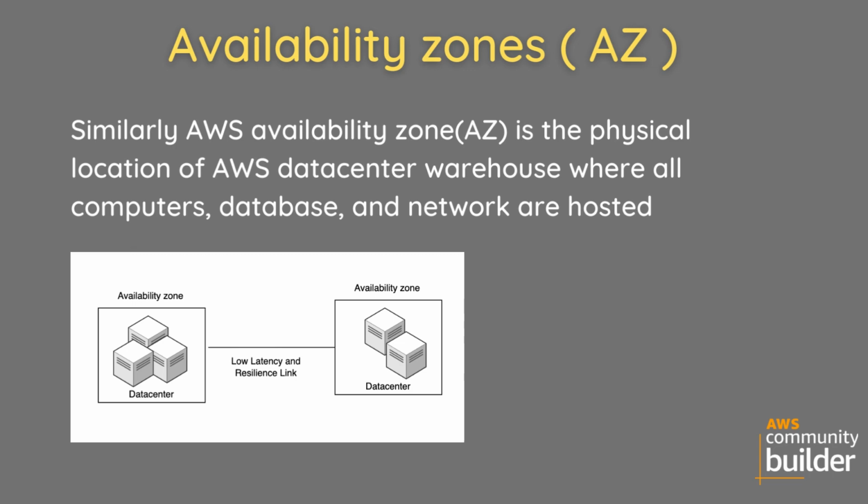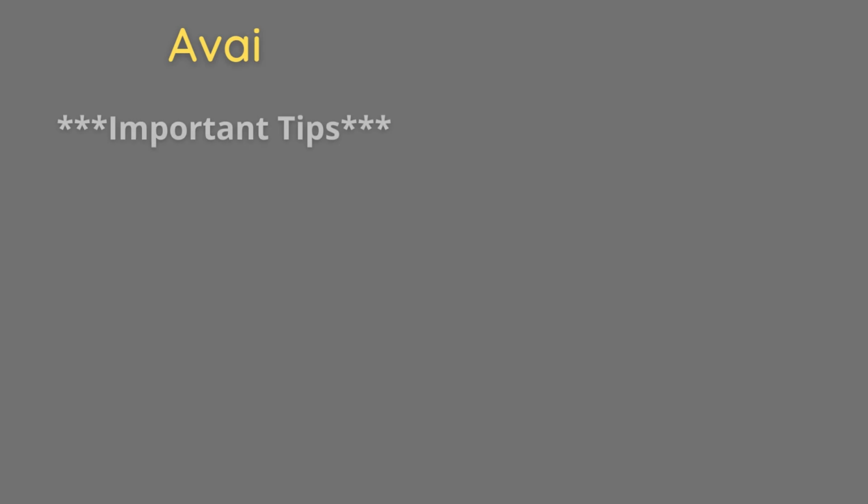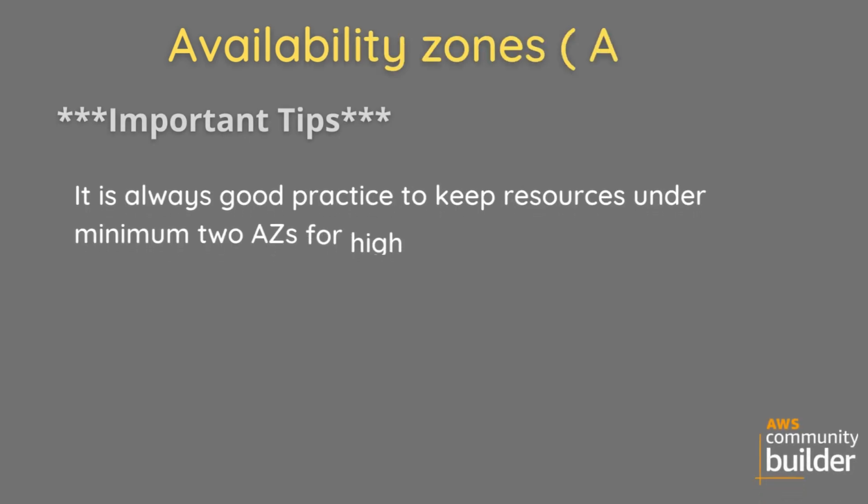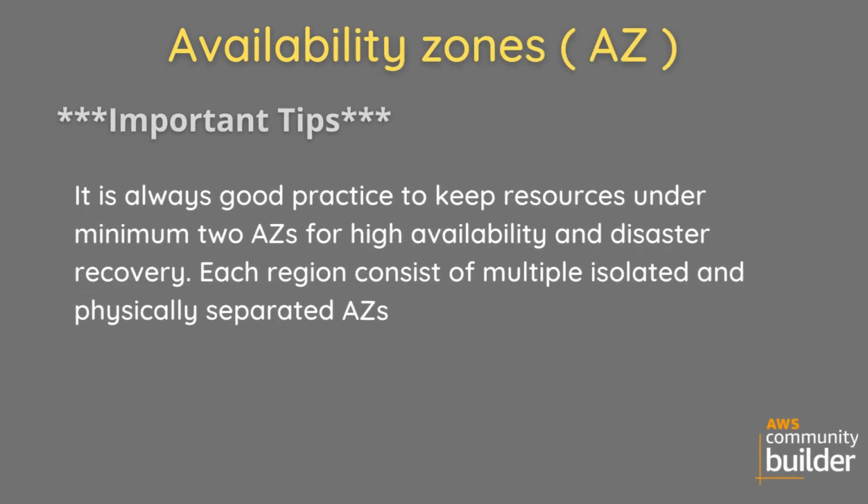Multiple data centers can be together in an AWS Availability Zone. Availability Zones can be next to each other or in the same geographical area, but with different power and a different setup. The purpose of zones not being connected to each other is to be able to restore backups whenever there is a calamity or power failure. Some AWS services use multiple zones to support high scalability and availability. Important tip: it is good practice to keep resources in a minimum of two Availability Zones for high availability and disaster recovery. Each region consists of multiple isolated and physically separated Availability Zones.